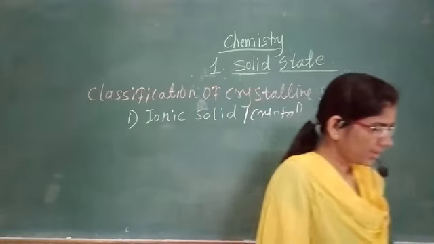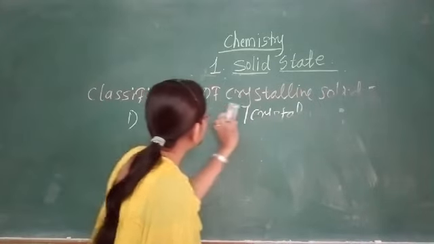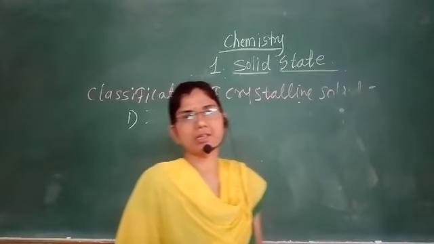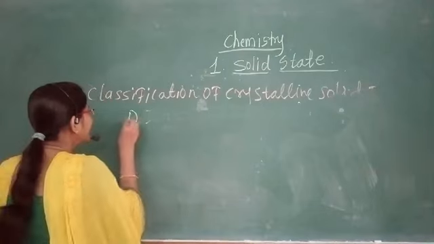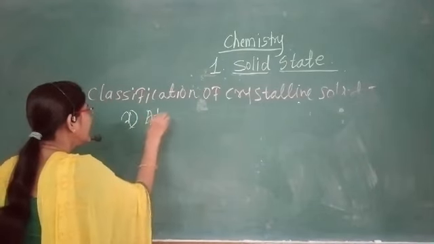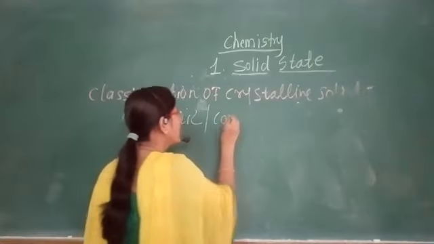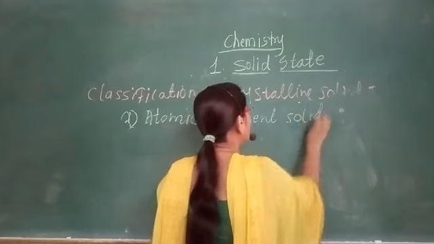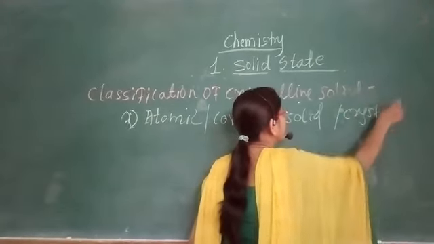attraction. The second type of crystalline solid is when the constituent particles of the crystalline solid are atoms, then it is called an atomic solid, or a covalent solid or covalent crystal.